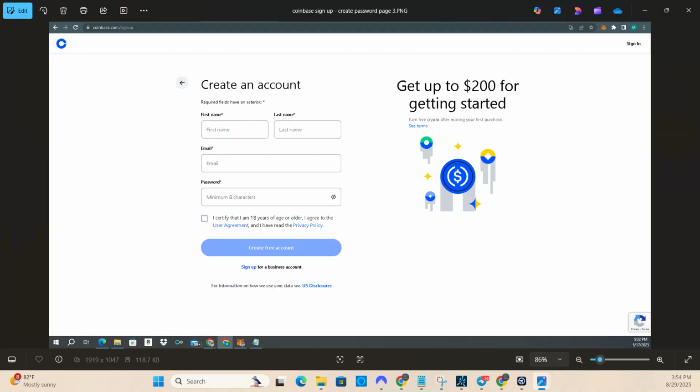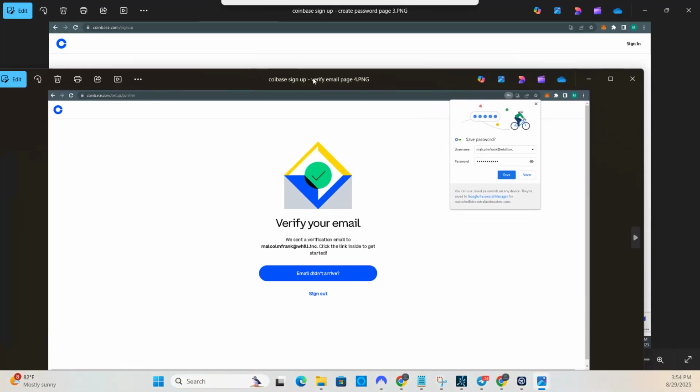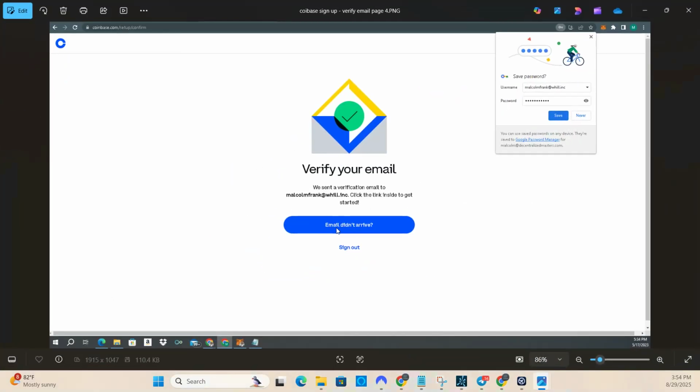All right. After you get that done, they're going to send you a verification email. You want to go to your email address. I suggest that you do it from the same device that you're using to set up this Coinbase account. That way, when you click on the link that Coinbase sends you, it'll bring you right back to the sign-in process on the same device. If you do it on your phone while you're trying to sign up on a computer, clicking the link on your phone will continue the setup of your Coinbase account through your phone. So just do it on the same device that you started with, okay?